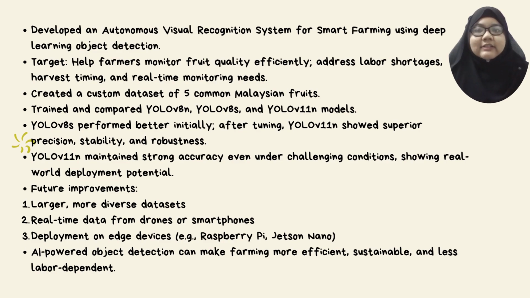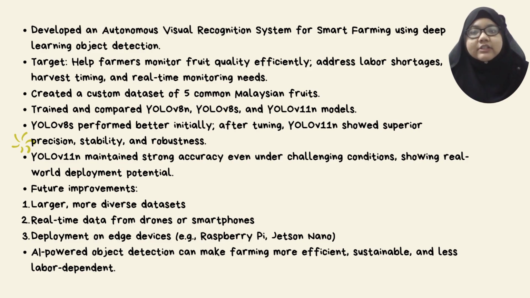In conclusion, this project successfully developed an autonomous visual recognition system for smart farming using deep learning based object detection models. We created a customized dataset of 5 common fruits found in Malaysia and trained 3 models: YOLO version 8N, YOLO version 8S, and YOLO version 11N.